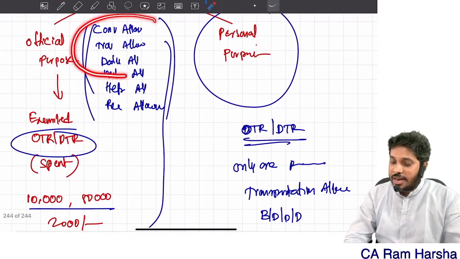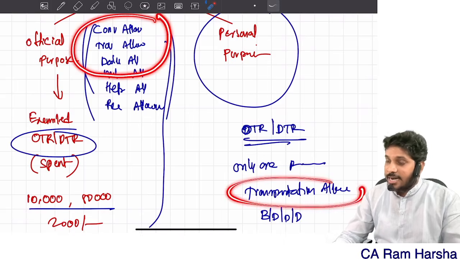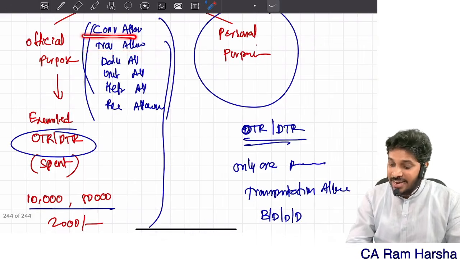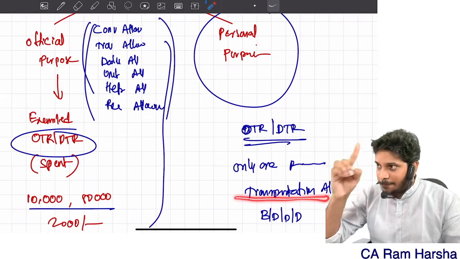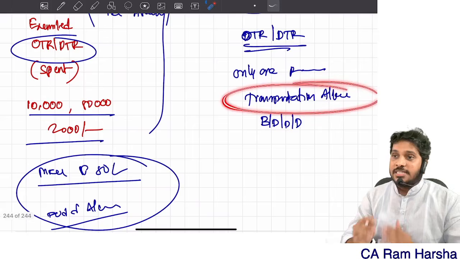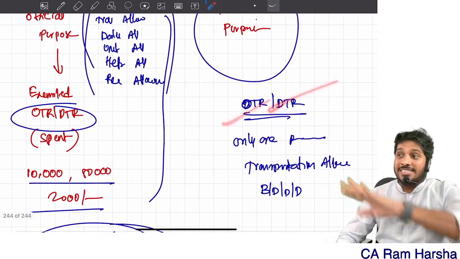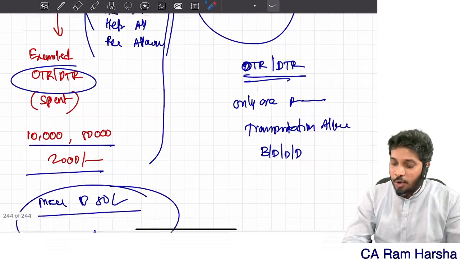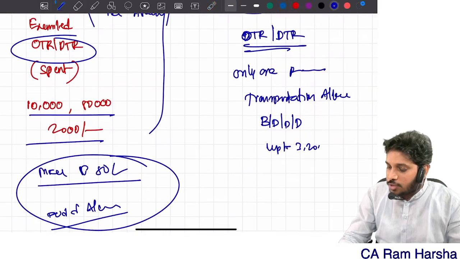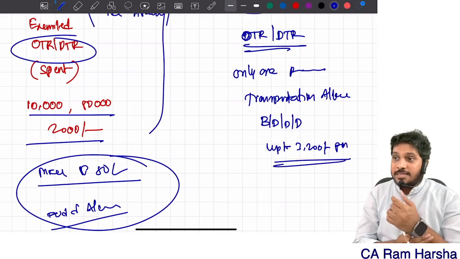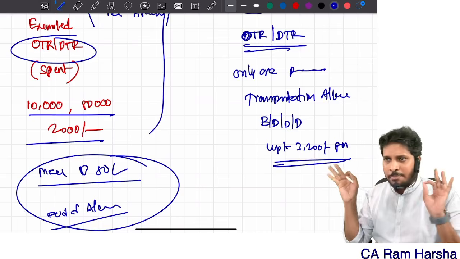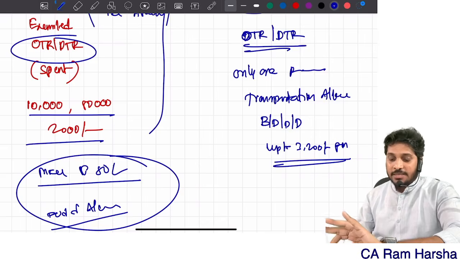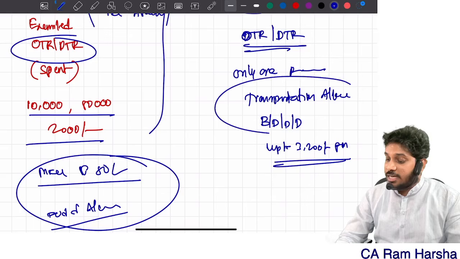Immediately you might ask, sir, what is the difference between conveyance allowance, traveling allowance, transport allowance? That also I will tell you. If the word traveling allowance is given, that is official purpose. Conveyance, official purpose. Transport, personal purpose. Transportation allowance given to an employee, whether optional tax regime or default tax regime, is fully taxable. However, a dumb, blind, deaf, disabled employee can claim exemption up to 3,200 rupees per month. So an employee covered under the blind, dumb, deaf, disabled category can claim exemption up to 3,200 per month. Which allowance? Transportation.